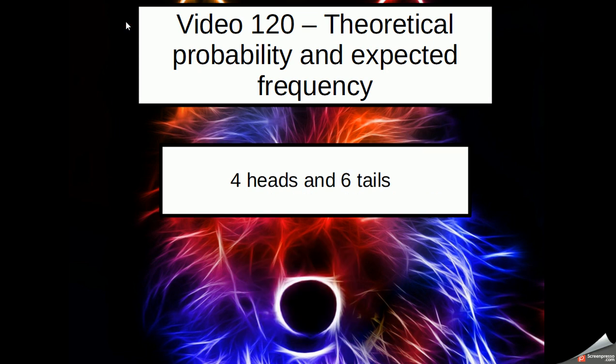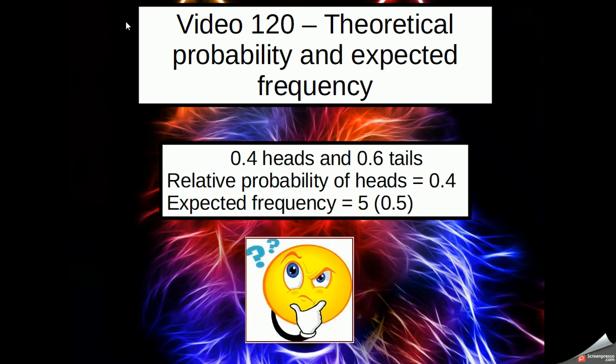I've tossed the coin this time 10 times. And the heads in this case is 4 and the tails is 6. 4 out of 10 is 0.4. 4 times the outcome came up and 10 times I tossed the coin, so 4 divided by 10 is 0.4. And the probability of getting tails from this, it's showing us that if in 10 times we toss a coin, the tails comes up 6 times, the probability is 0.6.